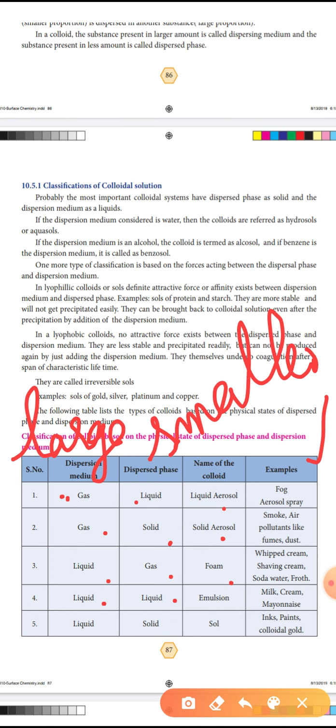The next one is dispersion medium liquid, dispersed phase is a solid. That is called sol. Okay, ink, paint, colloidal gold. These are the examples.